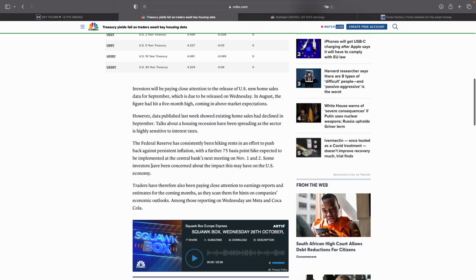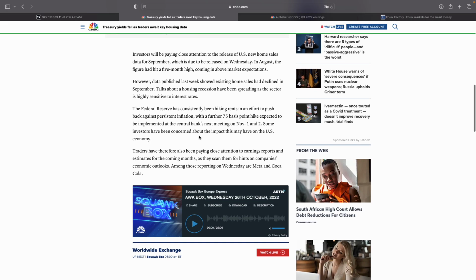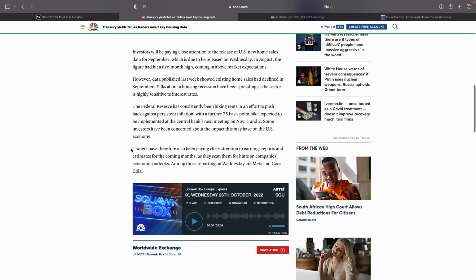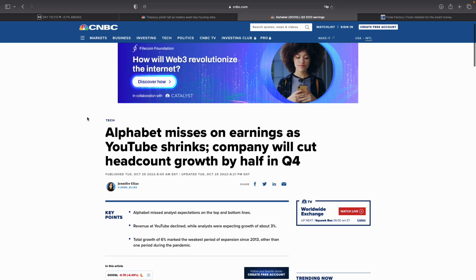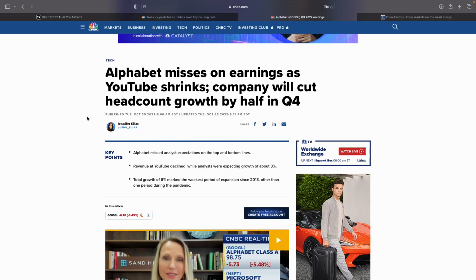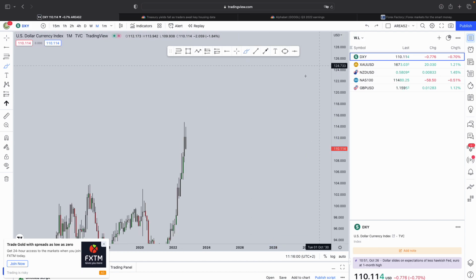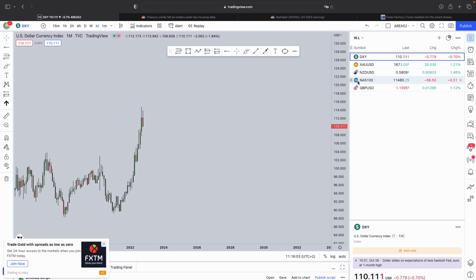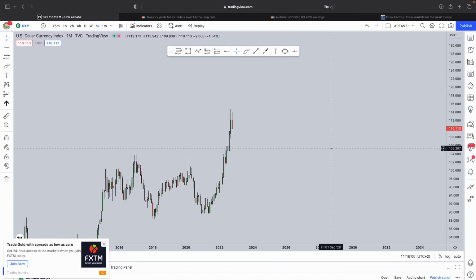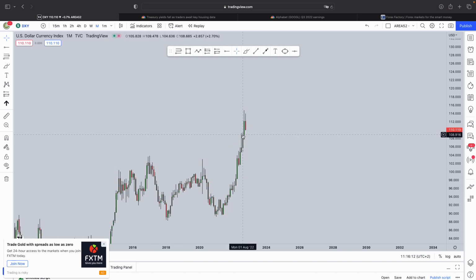There is further here that some investors have been concerned about the impact this may have on the US economy. Traders have therefore also been paying close attention to earnings reports, and that is exactly where we are now. Alphabet misses on earnings as YouTube's parent company will cut headcount growth by half in Q4. Now, these two companies are both listed on the Nasdaq 100, and this negatively affects the stock market as well. Apart from high interest rates, which are already affecting the stock market as it is, a negative earnings report also further implicates the situation on the stock market there as well.